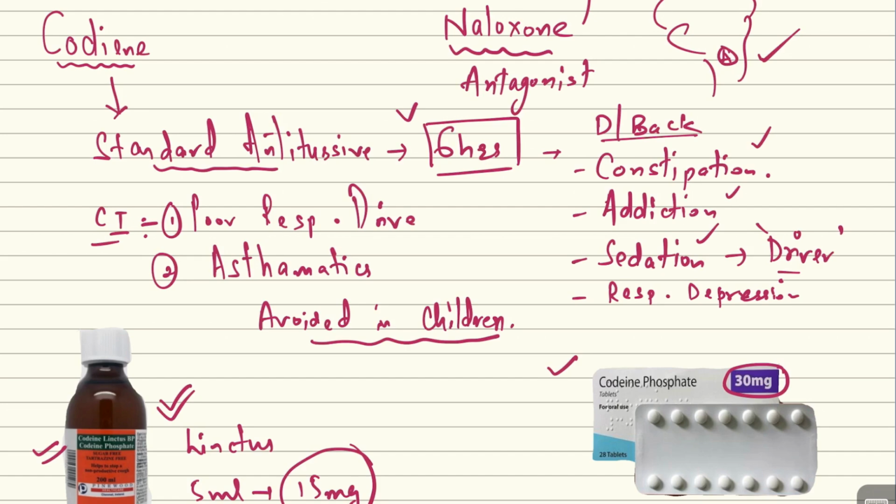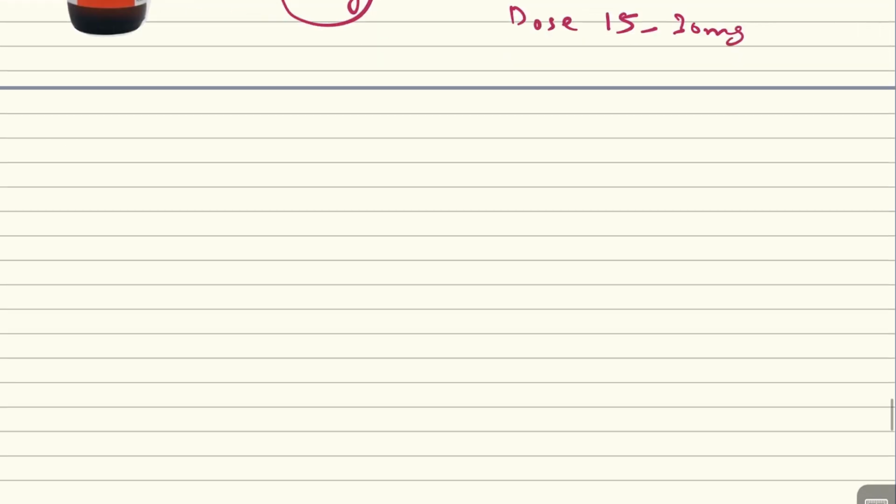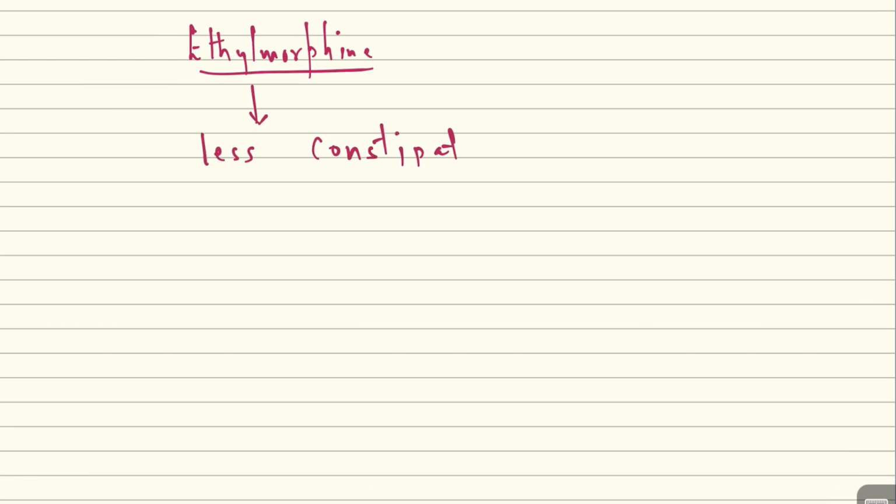Now another drug is ethyl morphine. Codeine was methyl morphine; another drug is ethyl morphine. This drug is closely related to codeine, and its action and efficacy are almost similar to codeine, but it is less constipating when compared with codeine.